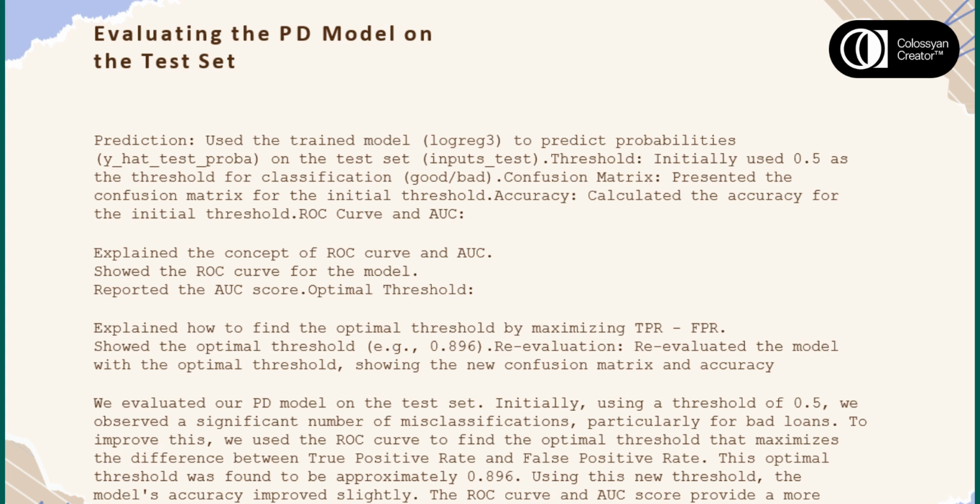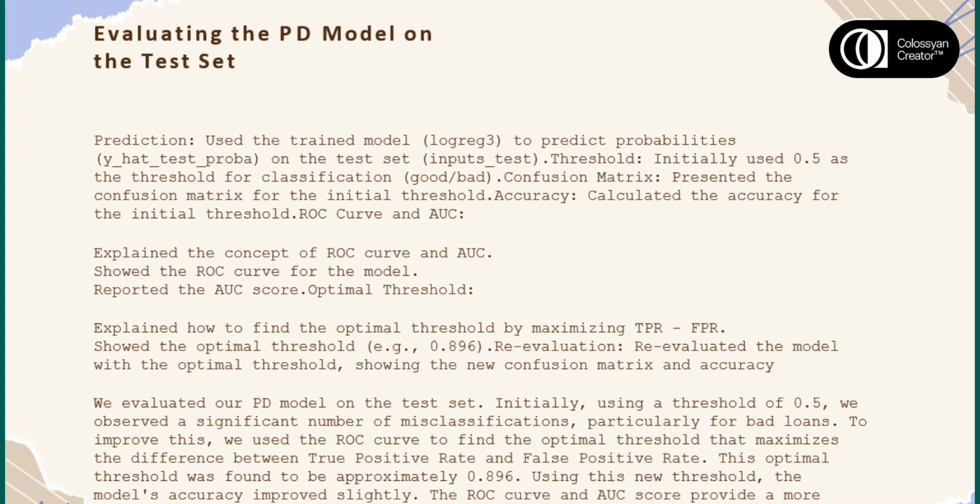on the test set. Initially, using a threshold of 0.5, we observed a significant number of misclassifications, particularly for bad loans. To improve this, we used the ROC curve to find the optimal threshold that maximizes the difference between true positive rate and false positive rate.